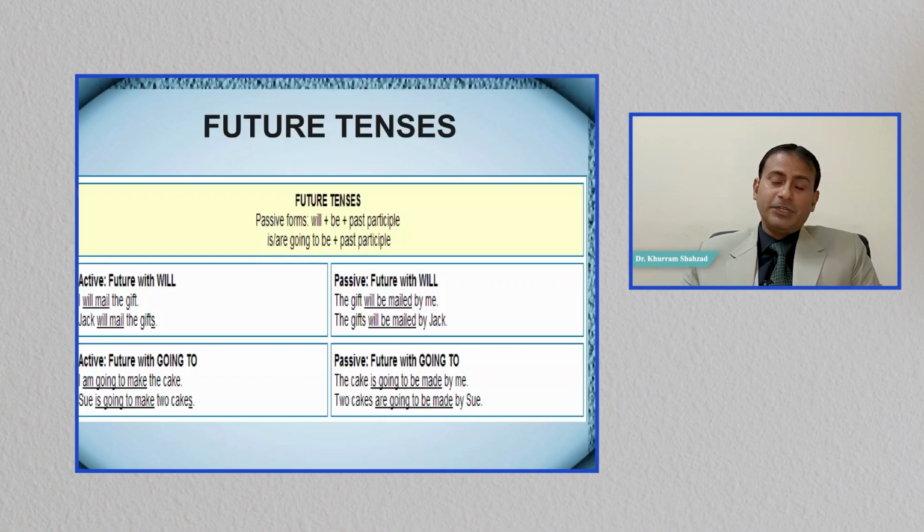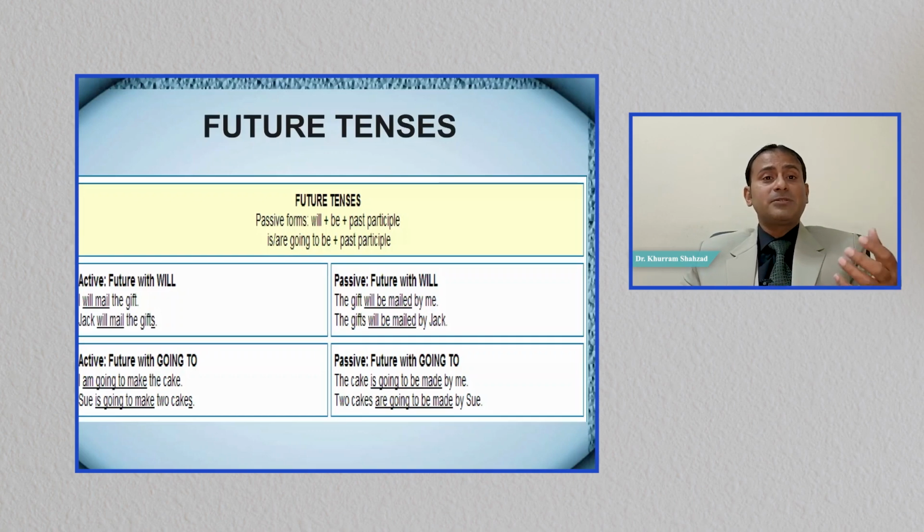So this is how, dear students, we can convert active voice sentences into passive, or from passive again into active voice sentences. As usual, I have talked about what is the difference between active and passive voice sentences. Voice does not mean sound. Voice here means whether the subject of the sentence is performing the action or receiving the action. If the subject is performing the action, the sentence is in active voice. If the subject is receiving the action, the sentence is in passive voice.